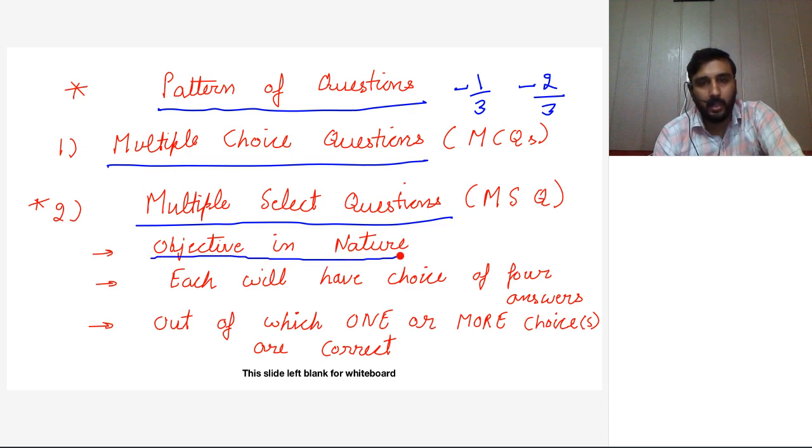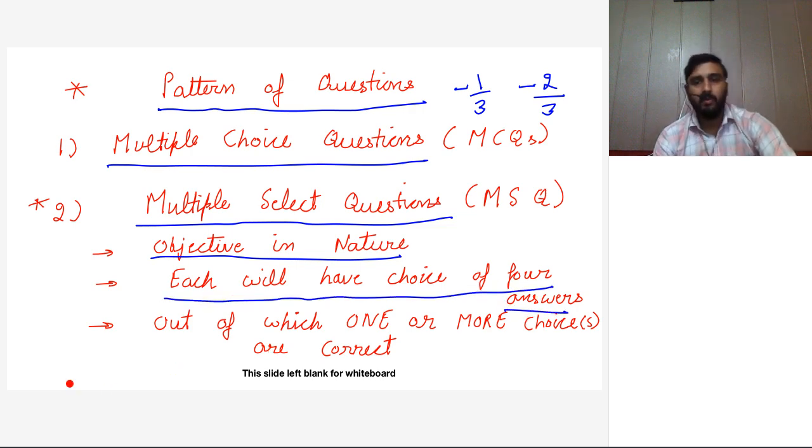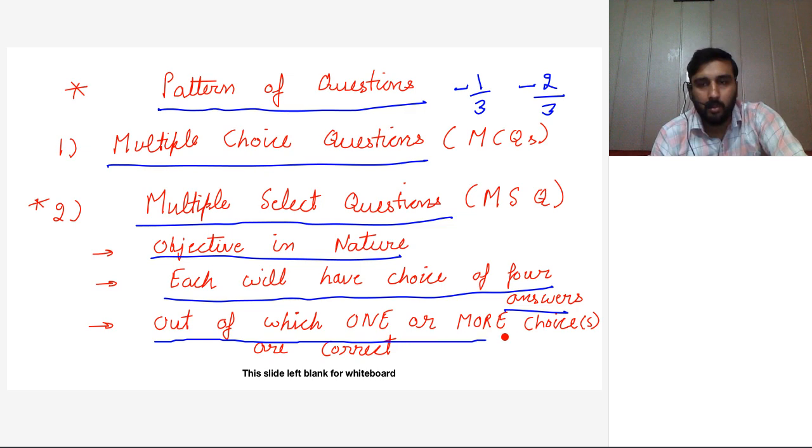This will be objective in nature, like multiple choice questions, which have options. Second, each question will have a choice of 4 answers, out of which one or more choices are correct.